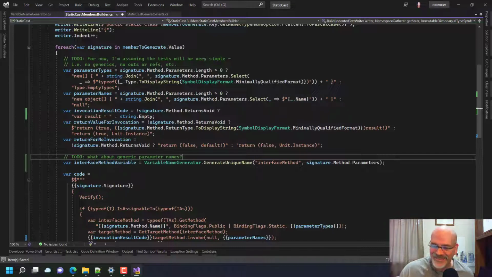Jeez, you fall down a rabbit hole and you never get out of it. Okay. But I have up here a to-do where I have no generics. I'm eventually going to put in an issue probably for the 3rd version to say, okay, what happens if you have a generic method? What happens if you have outs? What happens if you have refs? I'm going to have to handle those as well.